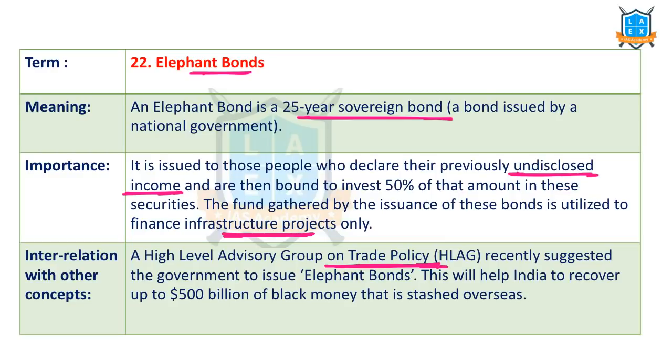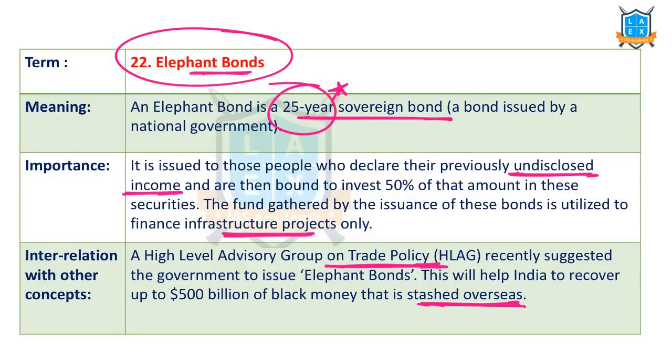But this is a suggestion. The government has not yet implemented this. Elephant bonds: large, huge. As this is a 25-year maturity bond, that's why the name is elephant bonds.